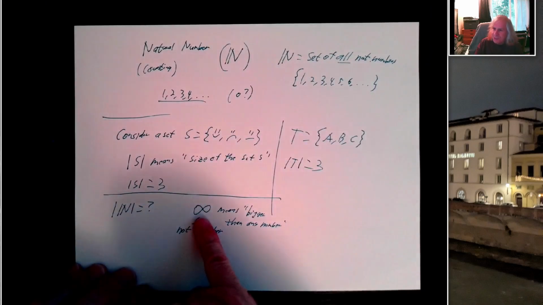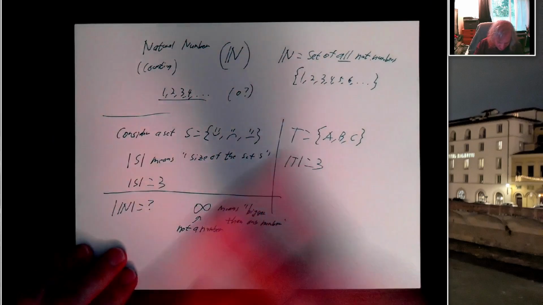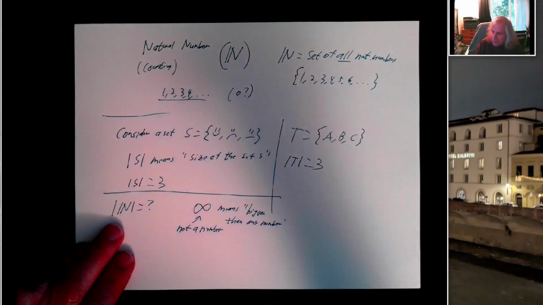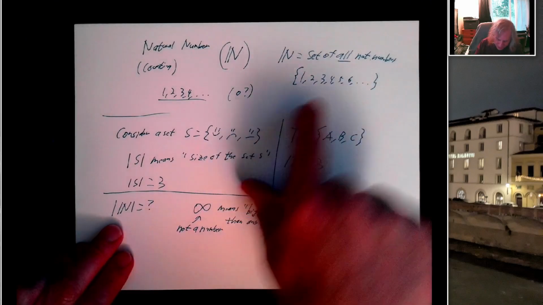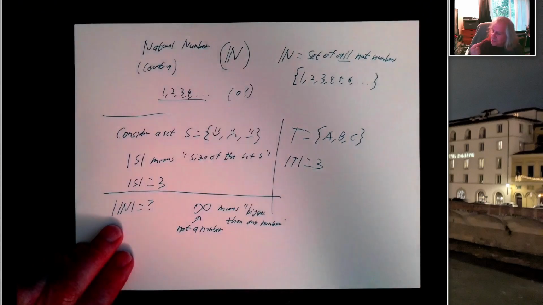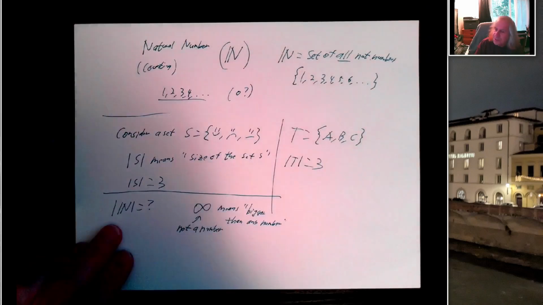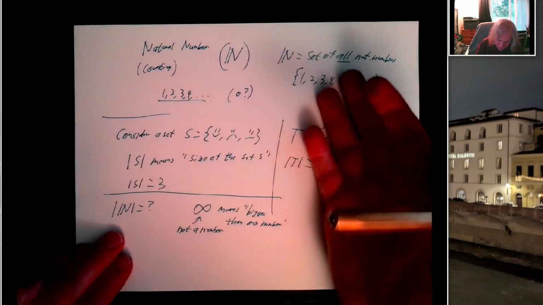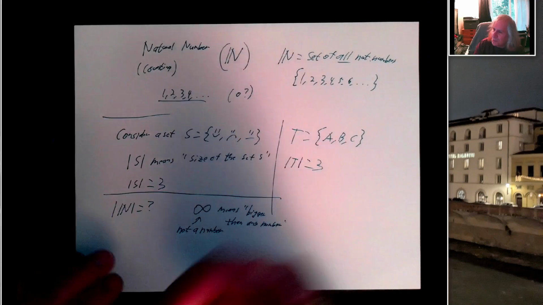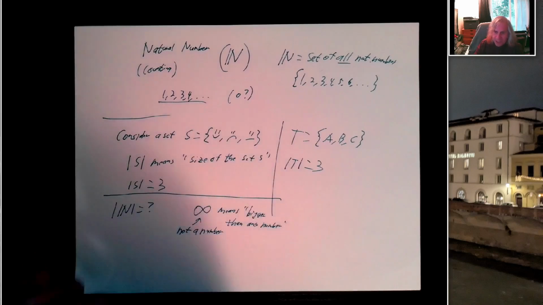But this symbol, infinity, means something bigger than any number. And we can say the size of this is infinite, meaning it's bigger than any number. The number of things in this set is bigger than 10. It's bigger than 100. It's bigger than 1,000. It's bigger than a billion. Any number you think of, there's more than that number in this set. So this is an infinite set, but we wouldn't actually say the size is infinity, because infinity is not a number. It's a description of something being so big that it's bigger than any number.